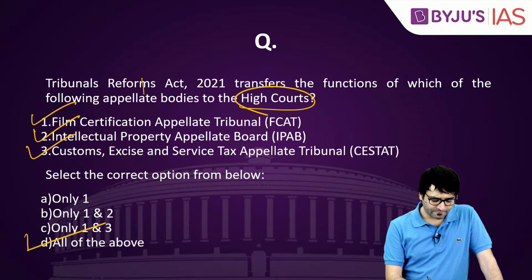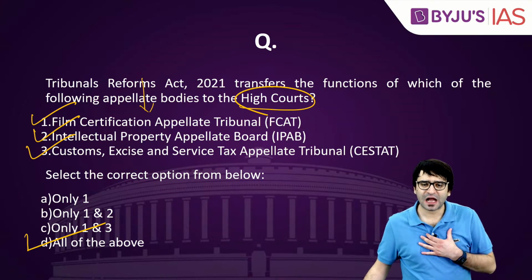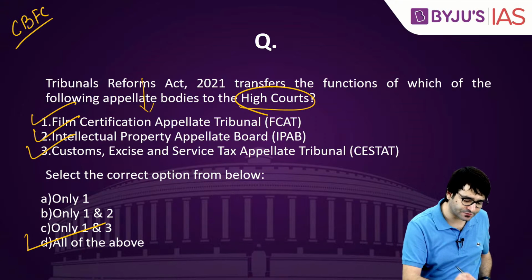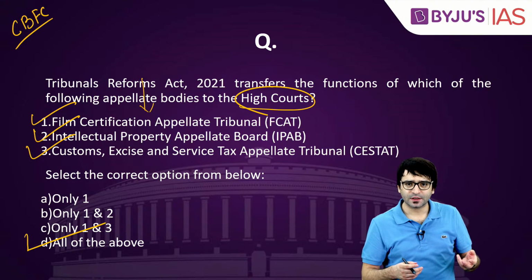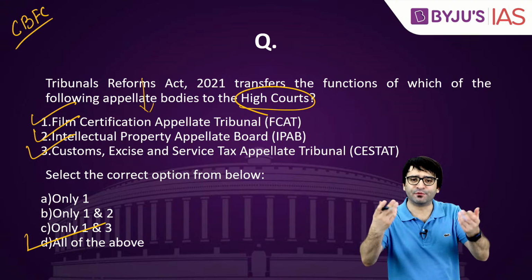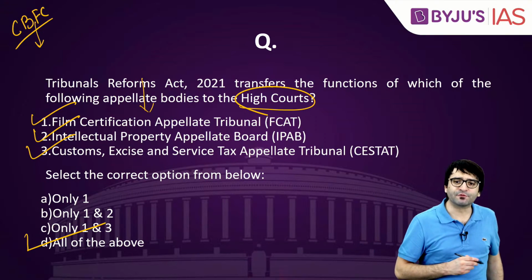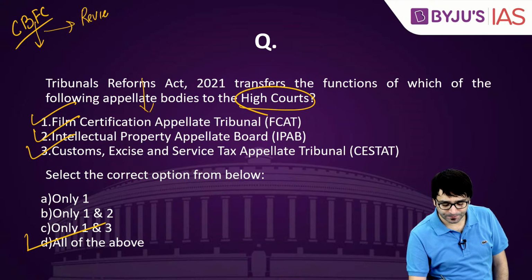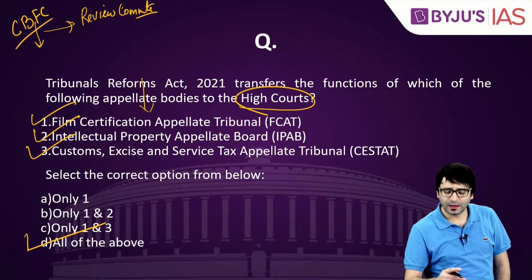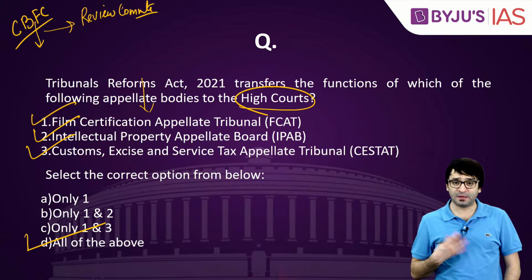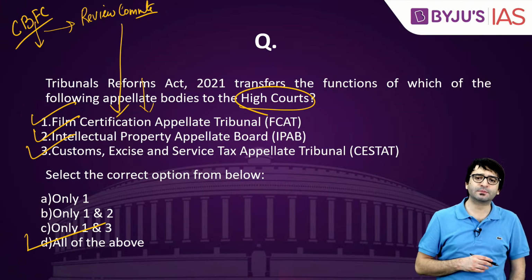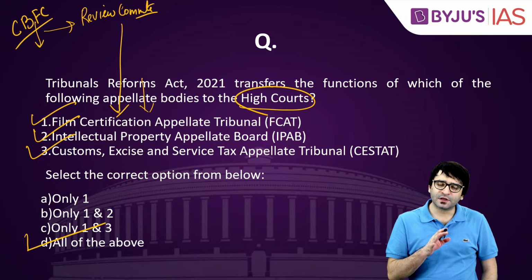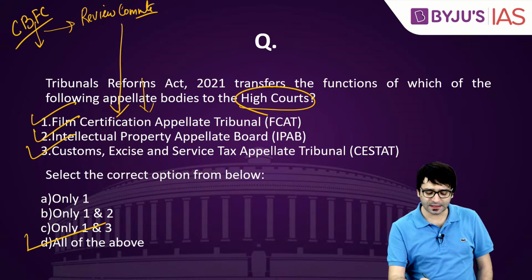For example, Film Certification Appellate Tribunal. I'm a filmmaker. I made a movie. Now I approach Central Board for Film Certification. I ask them, give me a certificate so that this film can be put for display, can be viewed by the public. If CBFC refuses to give me the certificate, then what do I do? I approach the review committee. If review committee also fails to provide me with the certificate, I approach the tribunal, Film Certification Appellate Tribunal.